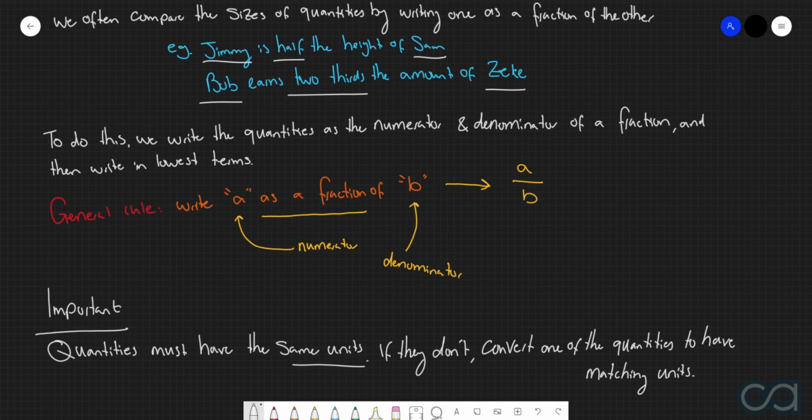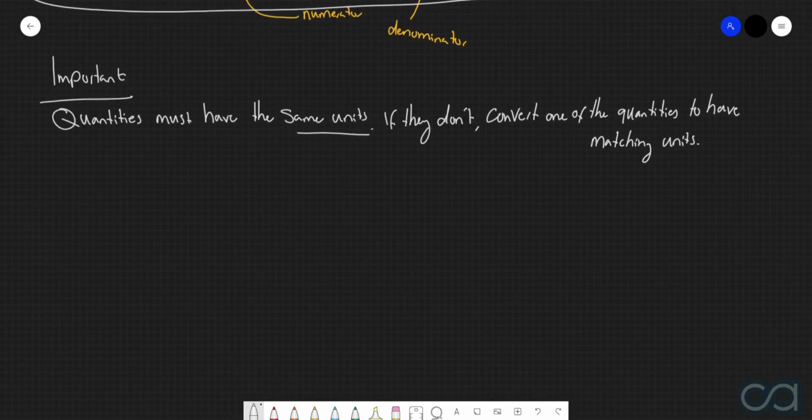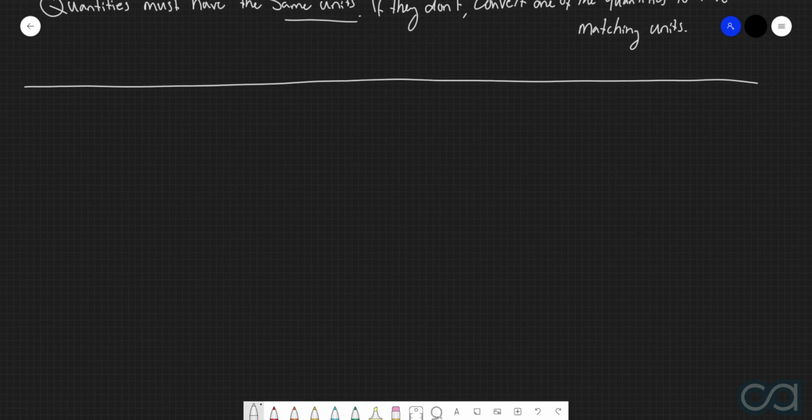So the first thing that you should check whenever you're doing a question like this is always whether the two quantities that you're working with have the same units. If they do, then go for this process here. If they don't, then your next job should be to convert one of them to have the exact same units as the other, and then go from there. Alrighty, with that being said, let's now go through a few examples of how we can write quantities as fractions of one another.